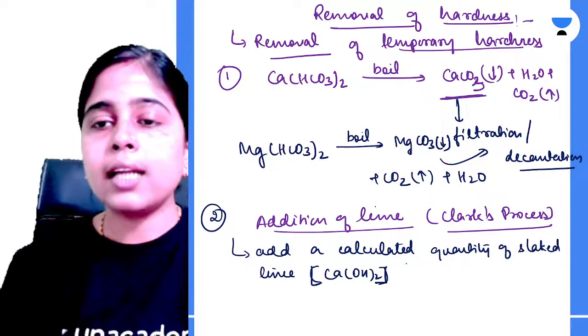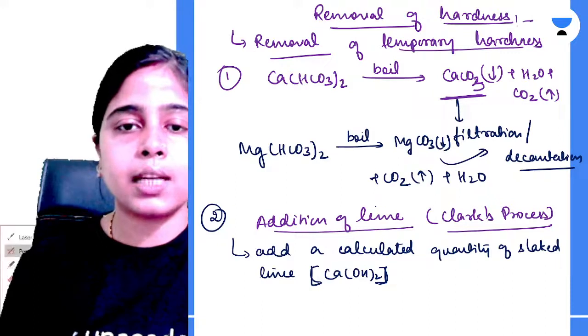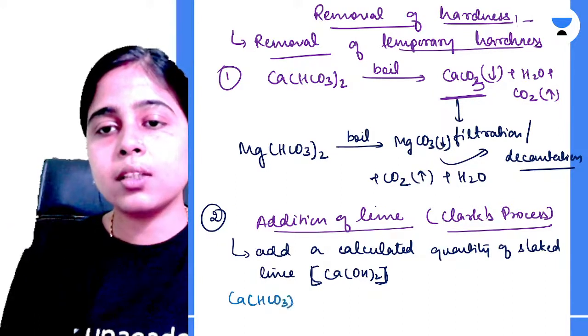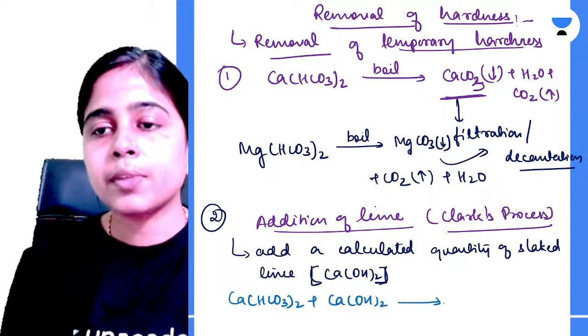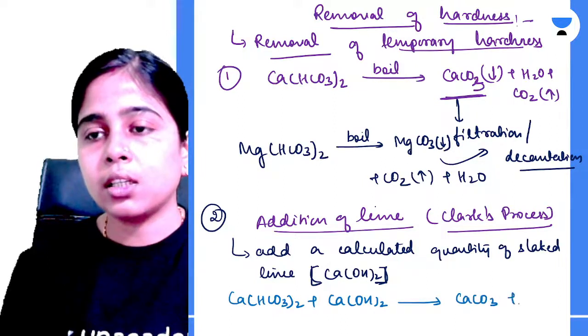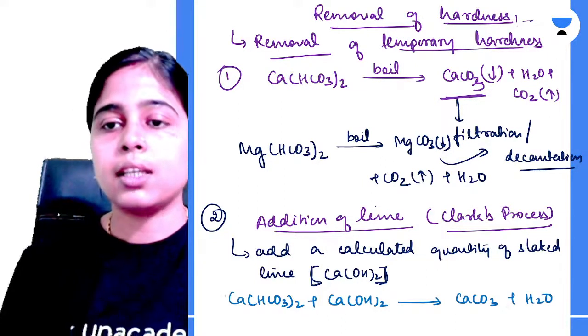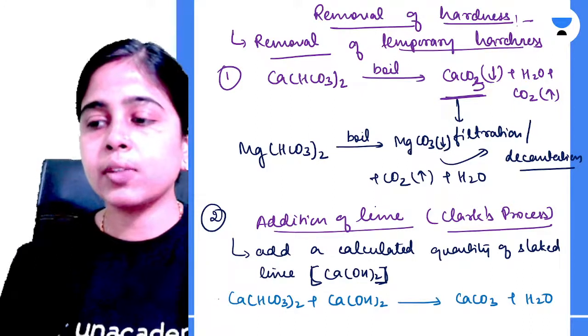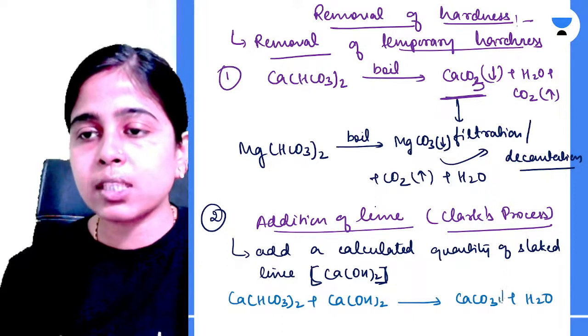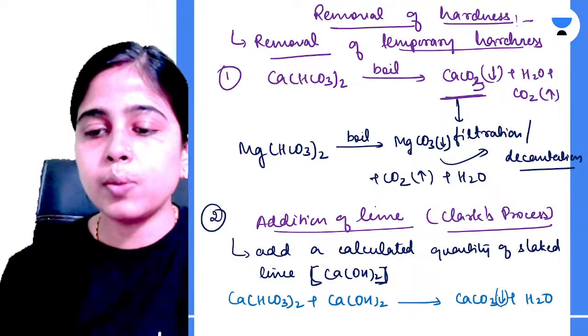Okay. And the following reaction will take place. Let me show you the reaction. Calcium bicarbonate will react with calcium hydroxide, that is lime, to give calcium carbonate as a white precipitate, and water will be produced.